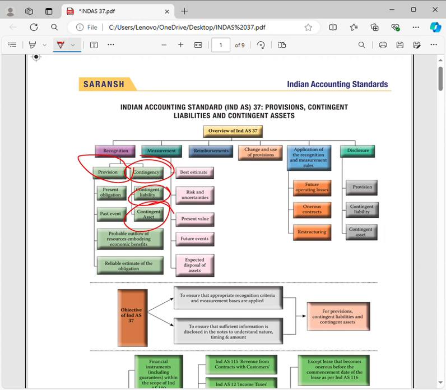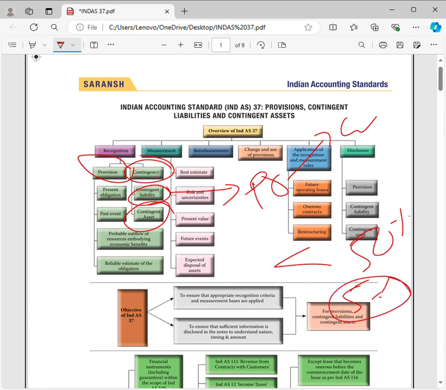Whereas for a contingent liability, we have a possible obligation, and the confirmation will come from the occurrence or non-occurrence of uncertain future events, or the outflow is not known or is less than 50%. Then it will be shown as a contingent liability, disclosed in the notes to accounts of the financial statements. If it is a negligible amount, it cannot be shown. And lastly, we have discussed provisions.